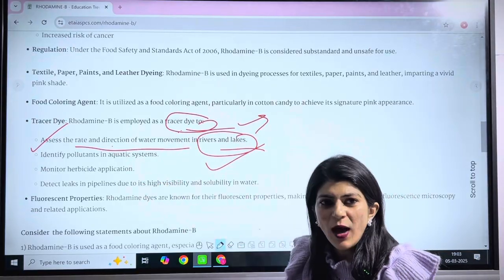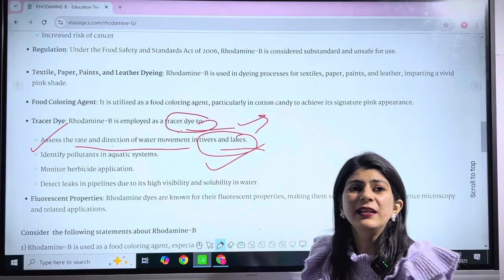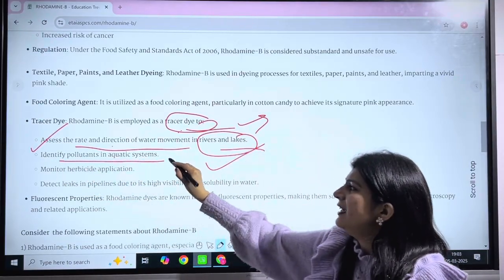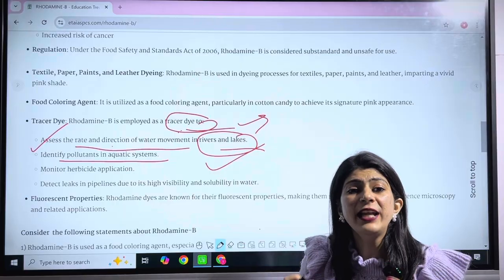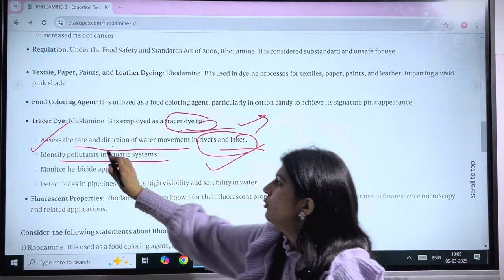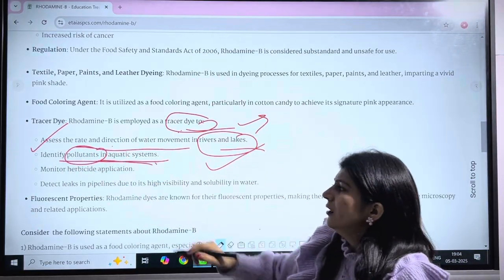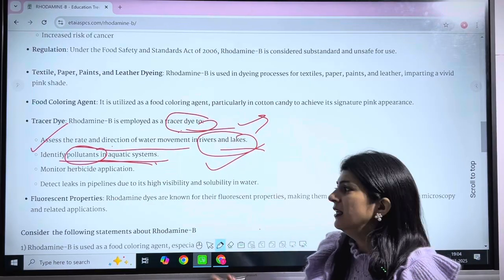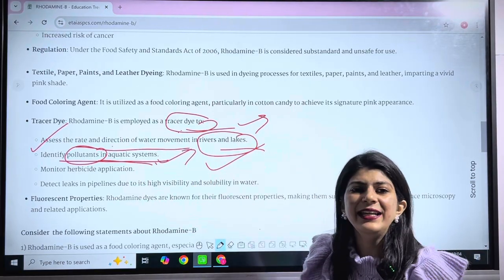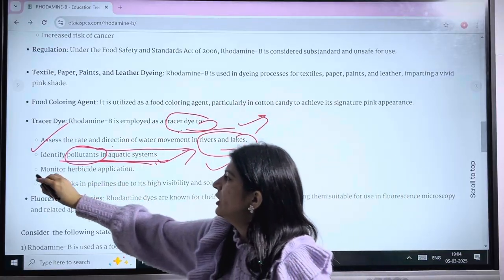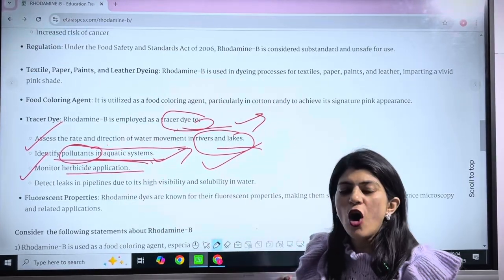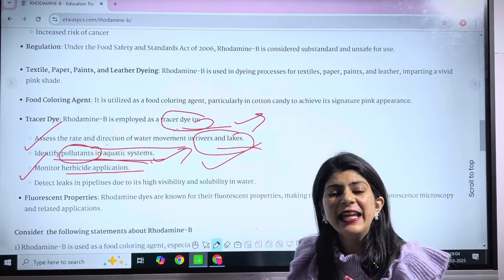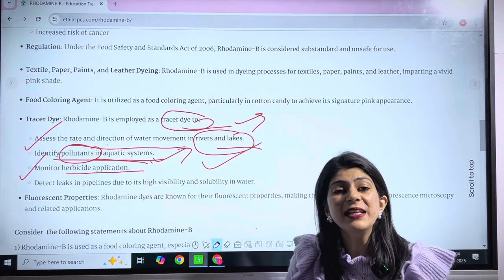Now the second one, this rhodamine B as a tracer agent is again being used to identify various pollutants. What are pollutants? Pollutants are the agents which are responsible for causing pollution in our aquatic system. Now the third one, it is also being used to monitor the application of herbicides.